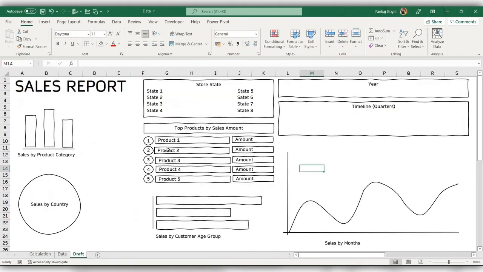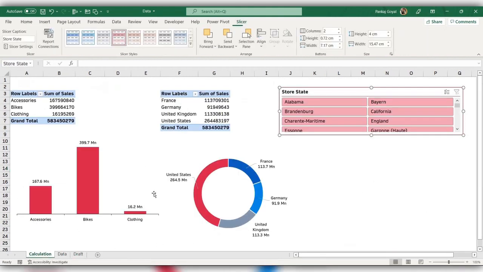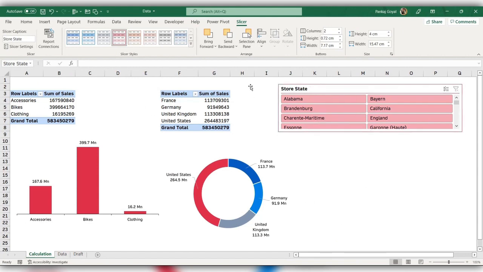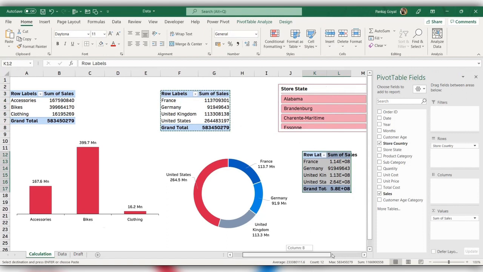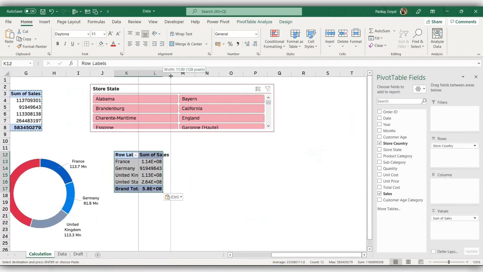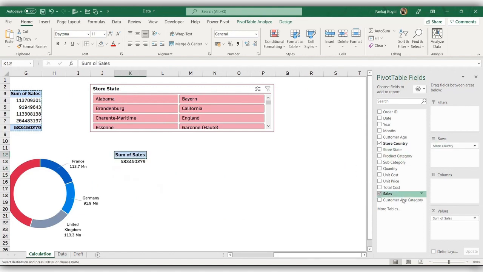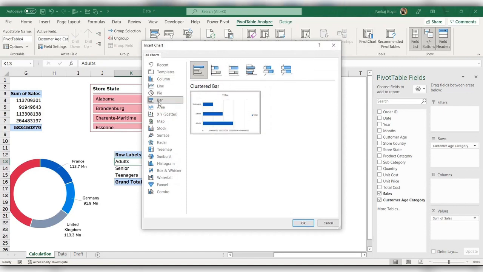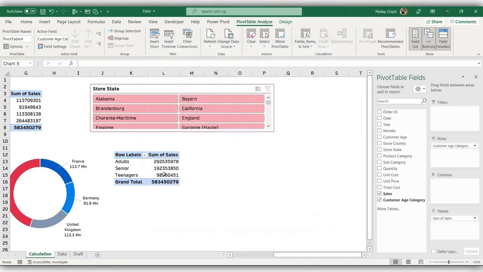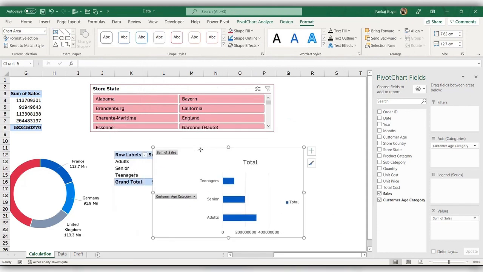Next we have, leaving it for the last, this sales by customer age group. So what I can do, I can again create one more table. So I'll just copy the same table and paste it here. So now I want to create the pivot table based on the customer age group. So I'll select customer age group in rows. So this is my table. Again, I'll create one chart for this. Go to pivot chart and let's take the bar chart this time. So this is my bar chart.